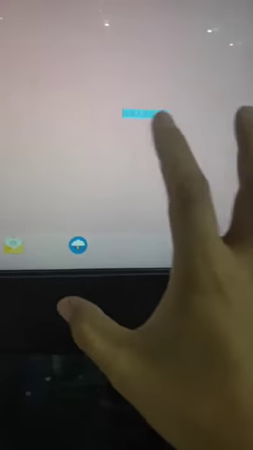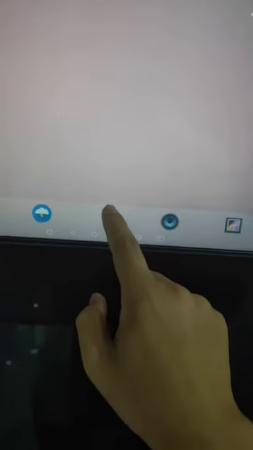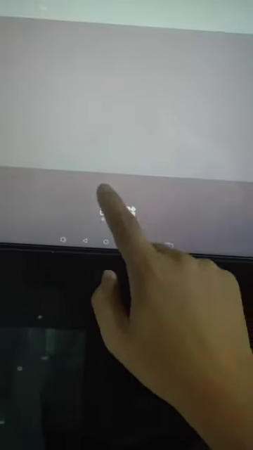Now there is a new page that asks you to input the string password. This password is J8716. Then click here and open this page. Open the settings.